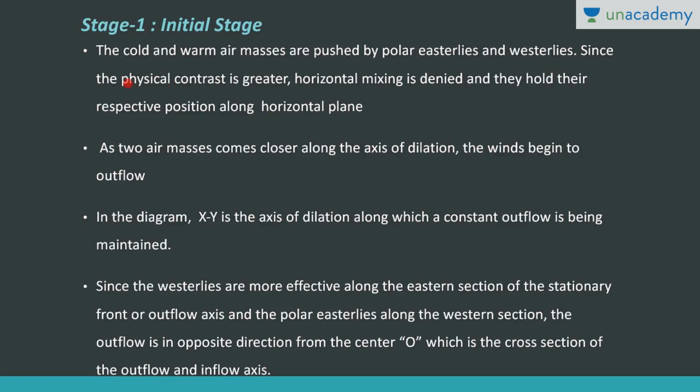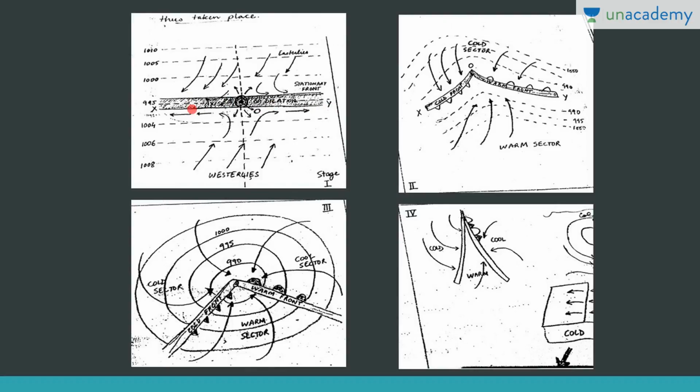Now here the physical contrast is greater. That means one air mass is cold and the other air mass is warm, right? So what happens? Initially the horizontal mixing does not take place, right? And they hold their respective position along the horizontal plane. So this is a stationary front, that is, a stationary front is maintained here, because horizontal mixing doesn't take place in this phase, that is the initial phase.